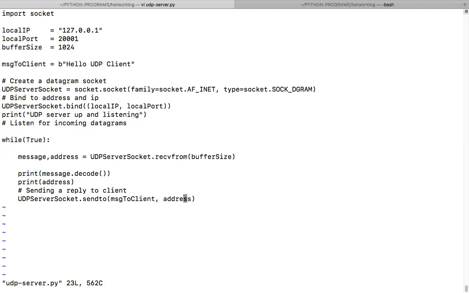So the method names would be different for UDP and TCP, so be careful. All right. In C language, it is the same: recvfrom and sendto are the same functions for UDP. I think Python has maintained the same function names. They have not changed it. But in Java, it changes. Anyways, let's not bother about Java now.